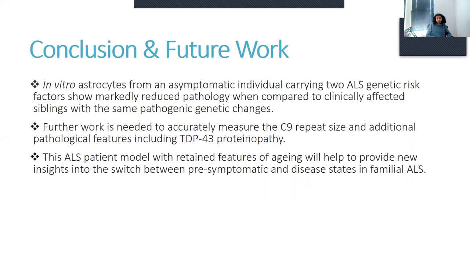Now further work is needed to accurately measure the C9 repeat expansion and its expression, and look at additional pathological features including the TDP-43 proteinopathy, C9 DPRs and haploinsufficiency, and see the effect of these mutations. And this ALS patient model with retained features of aging will help to provide new insights into the switch between pre-symptomatic and disease states in familial ALS.